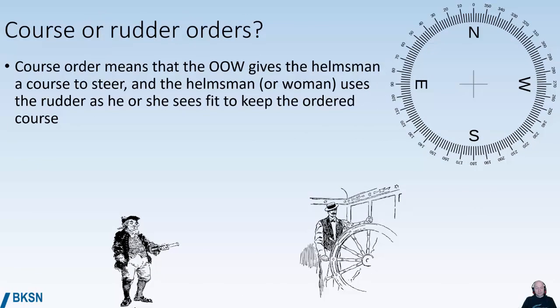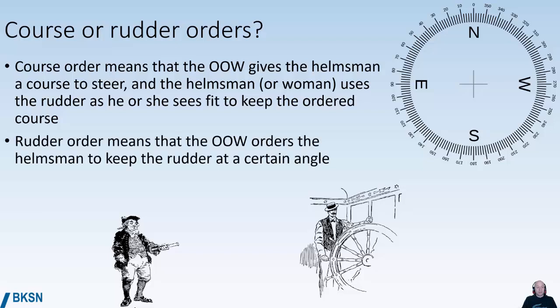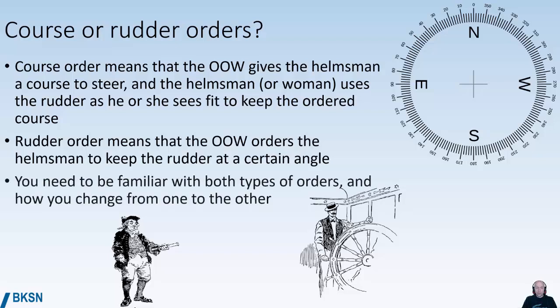A course order means that the duty officer gives the helmsman a course to steer, and the helmsman or woman will then use the rudder as he or she sees fit to keep the ship on the ordered course. Whereas a rudder order means that the duty officer orders the helmsman to keep the rudder at a certain angle. You, as a mate, need to be familiar with both these types of orders and also how to change from one to the other. And we're going to have a look at some examples.